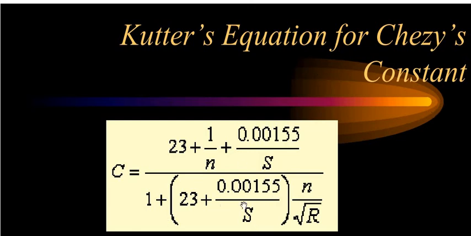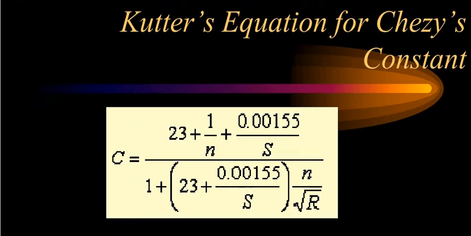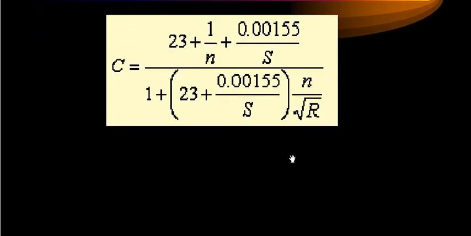In this formula, some terminologies are associated: small n, S is the slope, and again R, the hydraulic mean depth I have just told you about. Now what is n? n is Manning's constant.